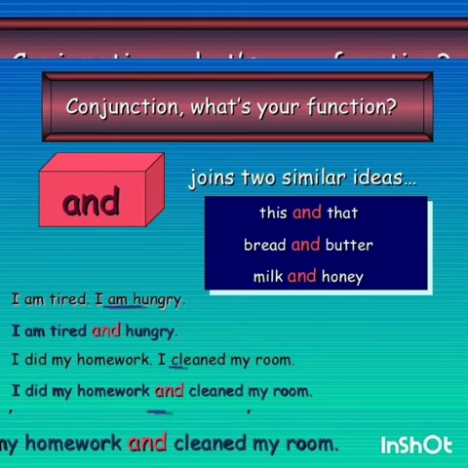Coming to and, it is used to connect two similar ideas, that is same ideas. This and that, bread and butter, milk and honey. So and is used to connect two same ideas, that is similar ideas. I am tired and hungry. Two similar ideas, so we are using and. I did my homework and cleaned my room. So I completed my homework, and I cleaned my room. So and is used to connect two similar